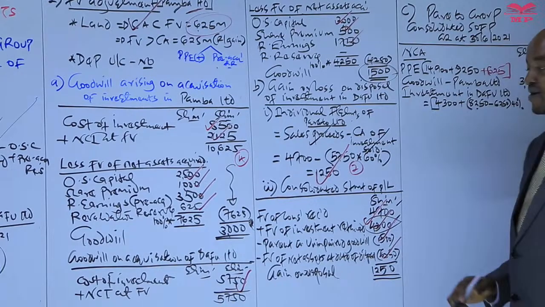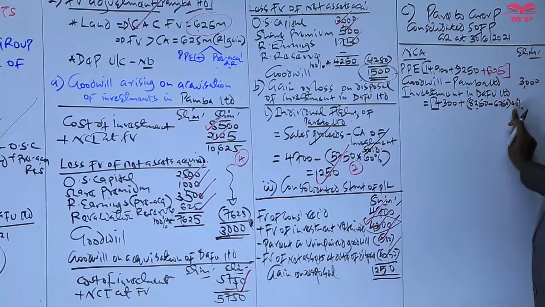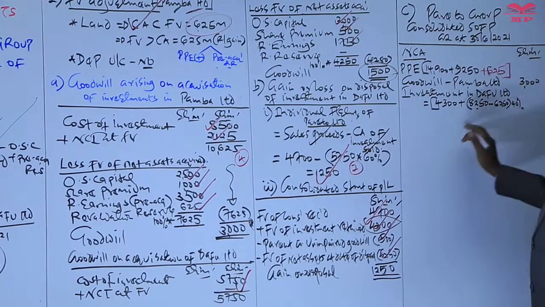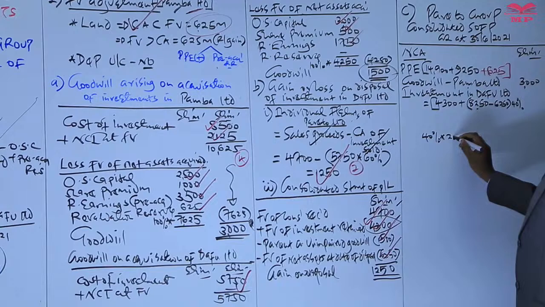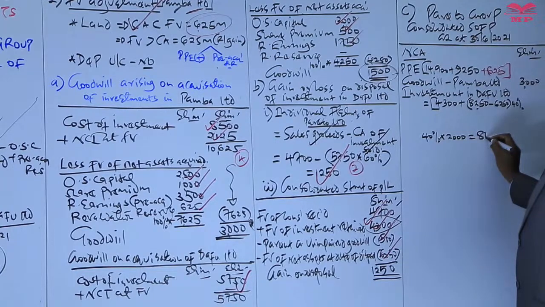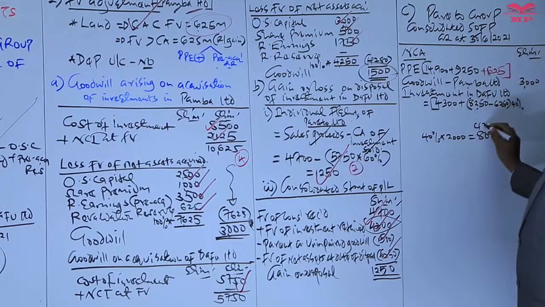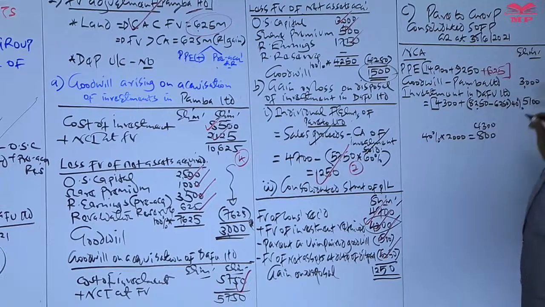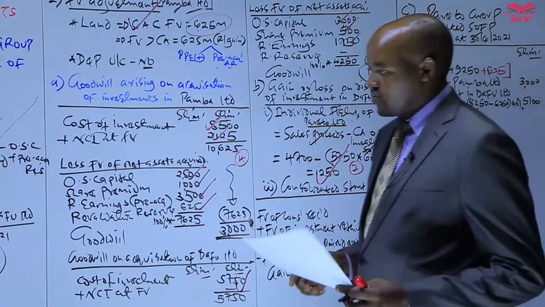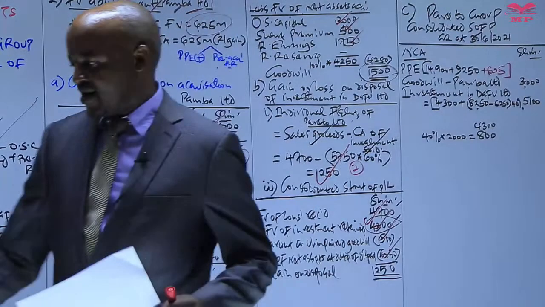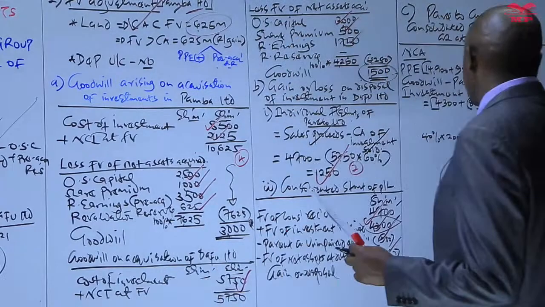This gives us a difference of 2,000, and 40% of 2,000 is 800. We add it to this, which will give us 5,100. So that is now the investment in Darfur, which will be included here as an item of non-current assets.